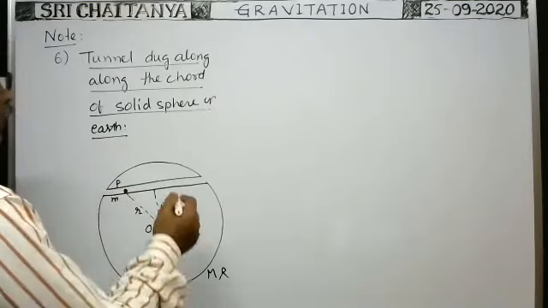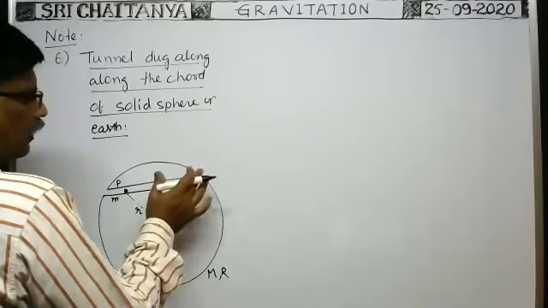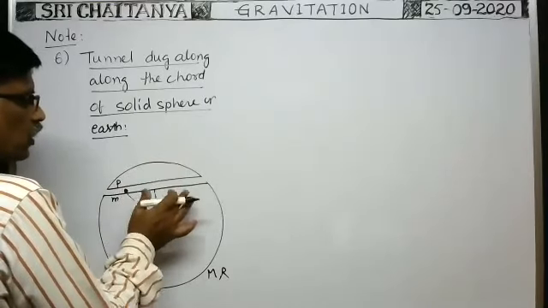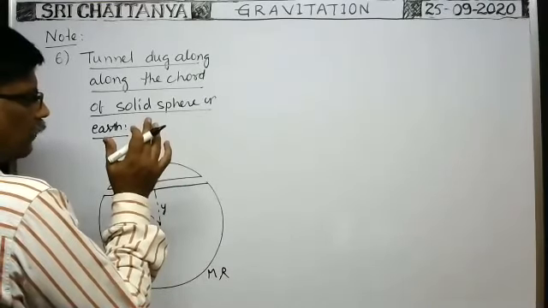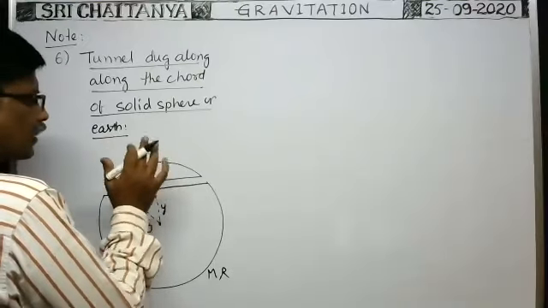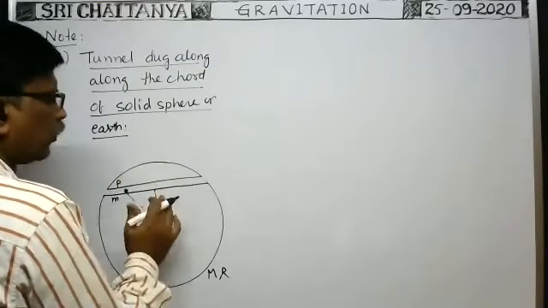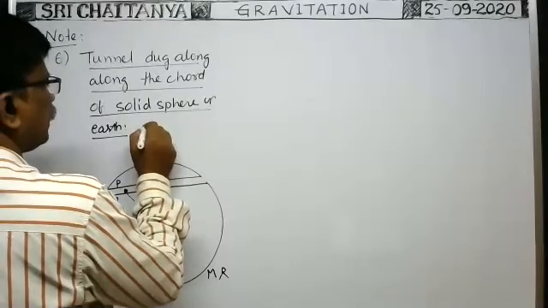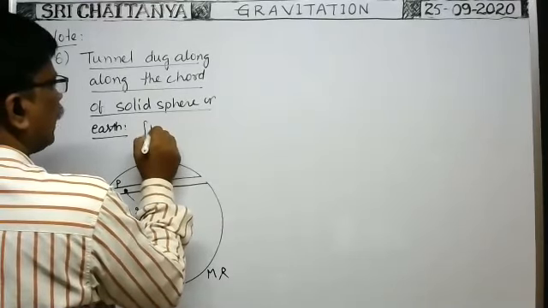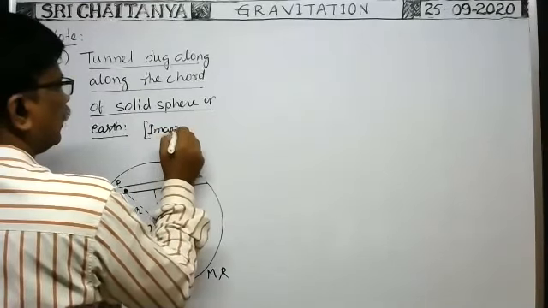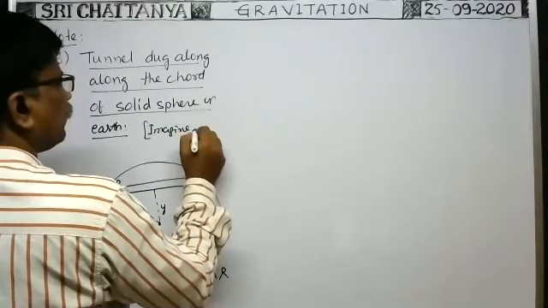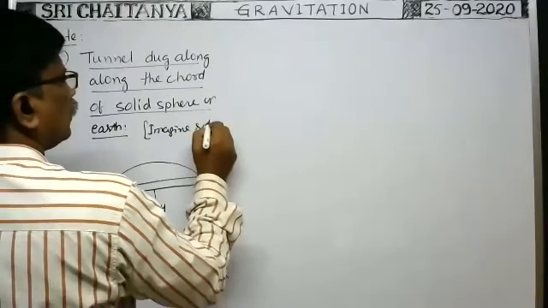Of course, here you forget the force due to rotational motion of the earth. Suppose imagine the earth is at rest only. There is no spin motion of the earth. Rotation of the earth is 0.